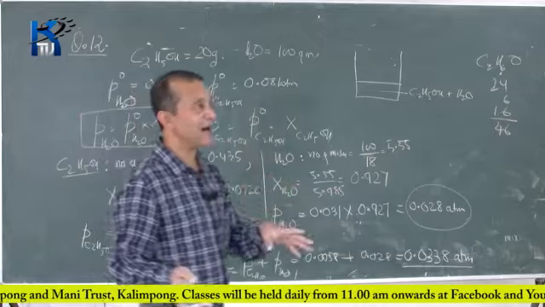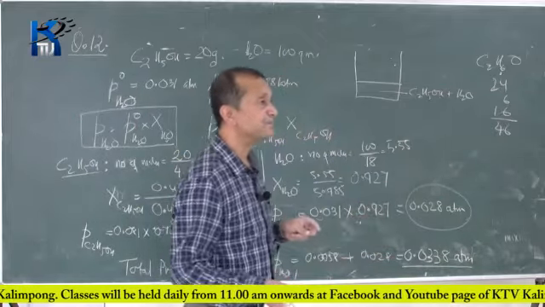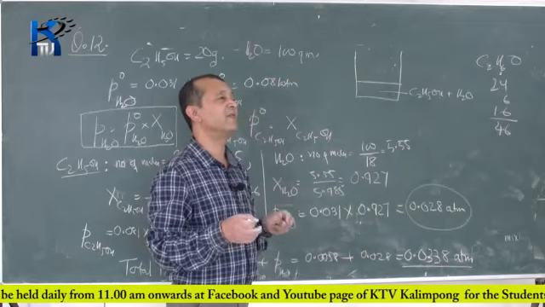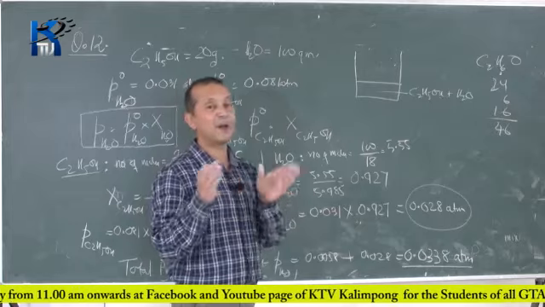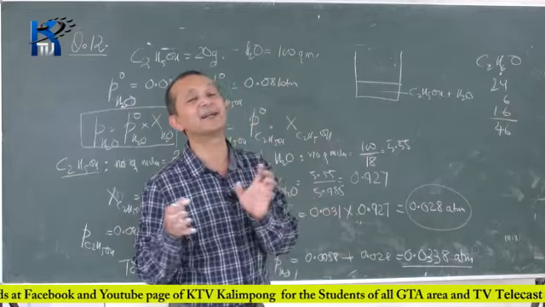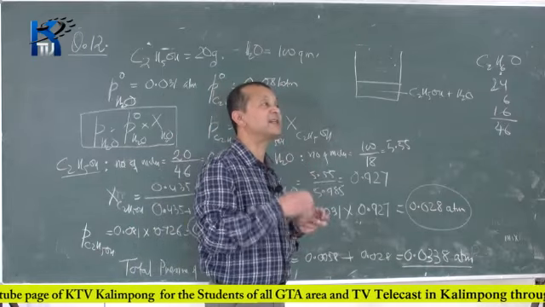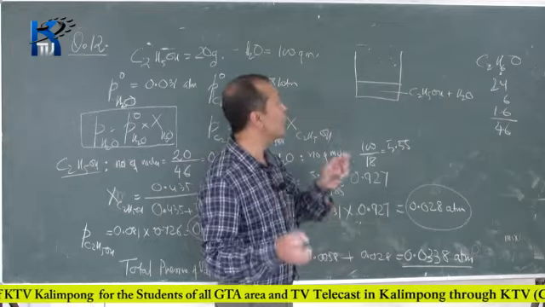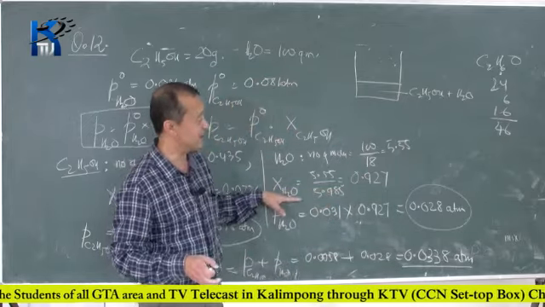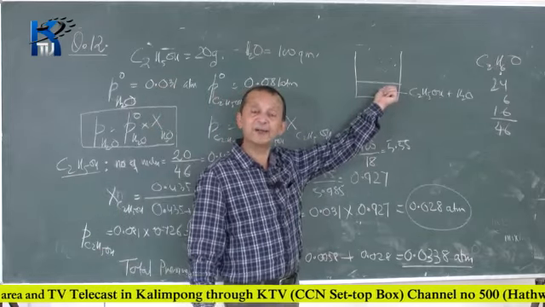Now the second part of the problem is to calculate the mole fraction of each component in the vapor state. This is where the relation we adopted from Dalton's law of partial pressure will be applied. The mole fraction that we calculated here was the mole fraction of the liquid mixture.